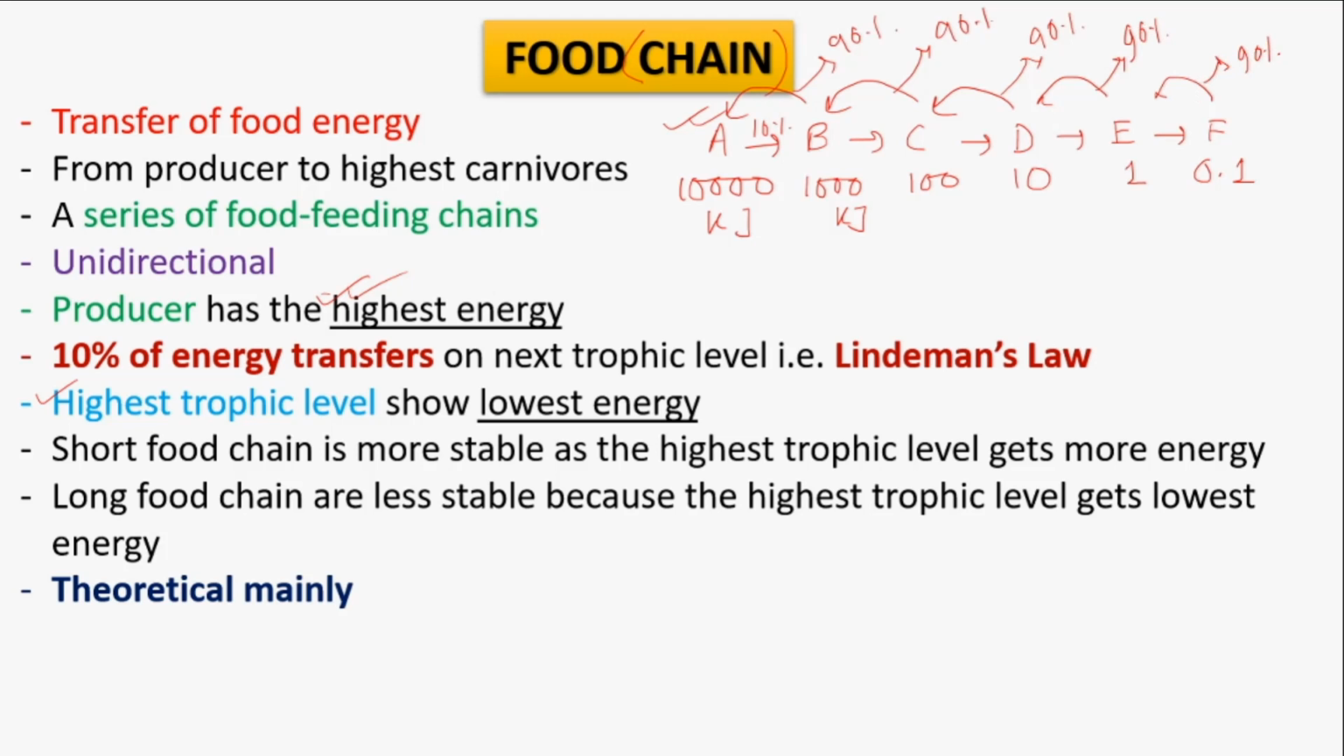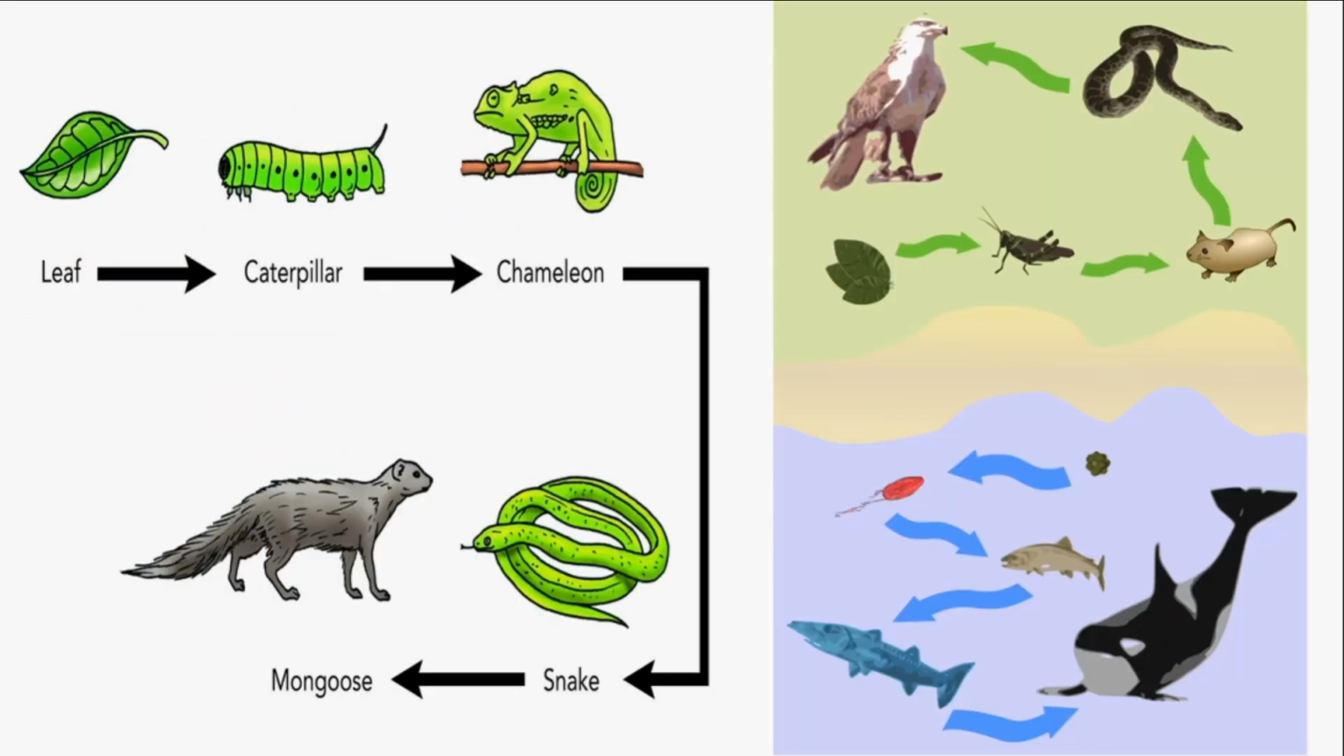So the food chain should be short in size, as it is more stable, because the highest trophic level, that means the highest predator, can get more energy to live their life. Long food chains are less stable because the highest trophic level gets the lowest energy to survive, and the highest trophic level may get extinct as well.